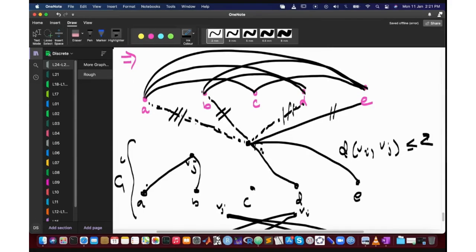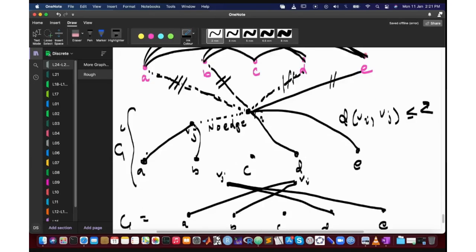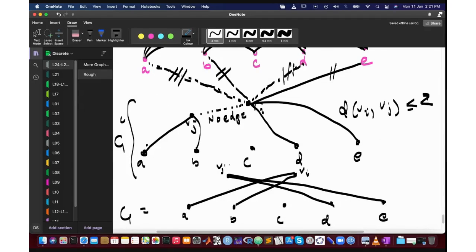Now one thing is that if there is an edge between them in the G complement, then we would be done. So we assume that there is no edge. If there is no edge, then we can assume that in the original graph there will be an edge between them. Now there is the matter of whether they are connected to C or not. If both of them are connected to C, we would be done. So we may assume that only one of them is connected to C, not both.